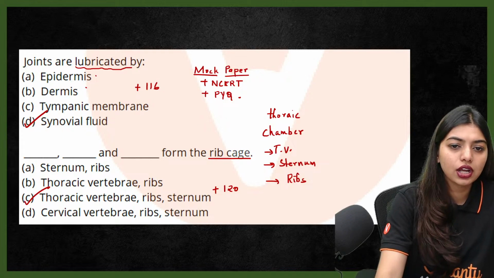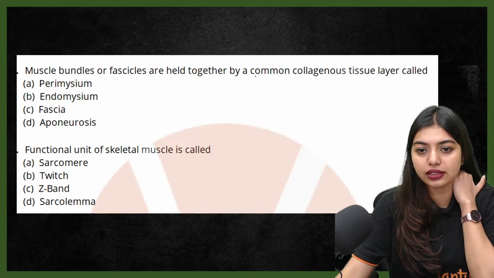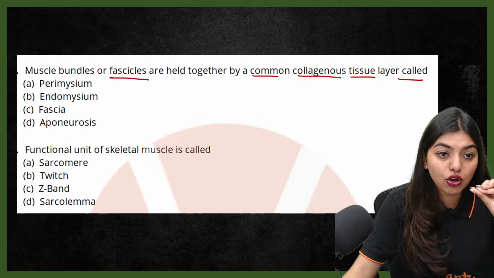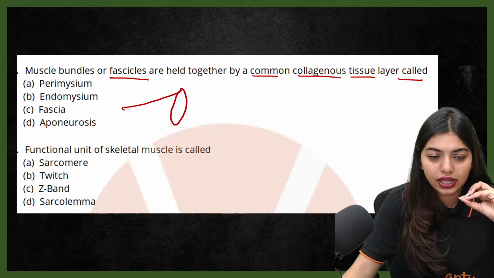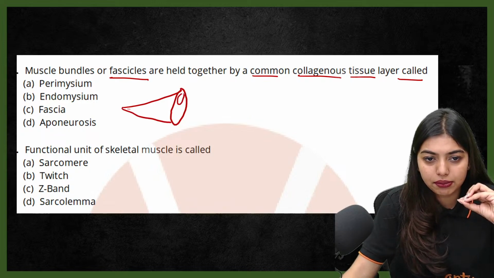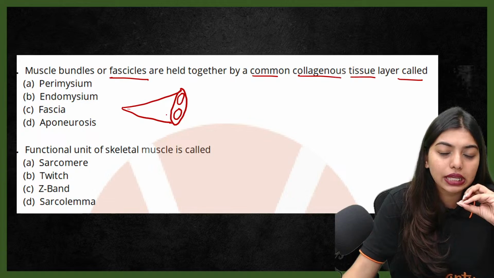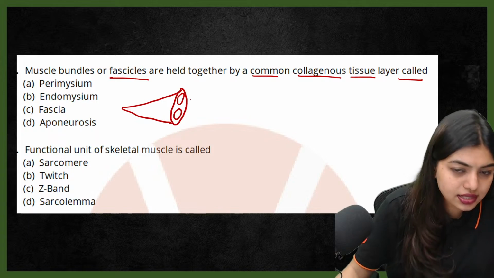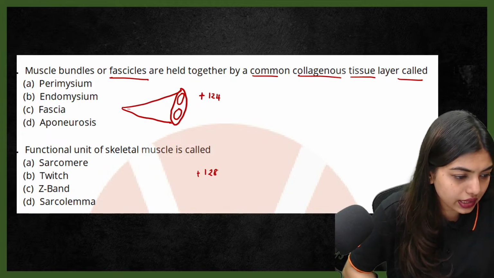Okay, moving forward, 120 we have reached. Very nice. Muscle bundles or fascicles are held together by a common collagenous tissue layer, which is called as dash. I told you, no, this is your entire muscle. Inside this muscle there are going to be muscle bundles, and inside these muscle bundles muscle fibers are going to be there. They're asking to keep these muscle bundles together. What is that? Collagenous tissue which is there. Yes, answer this. This is going to be plus 124 and this is going to be plus 128. Very nice.